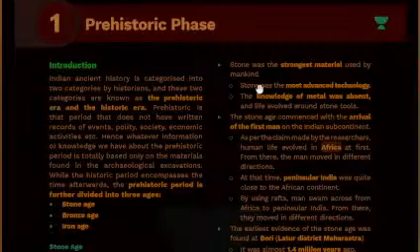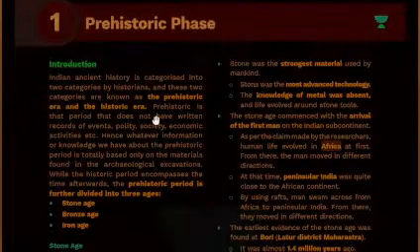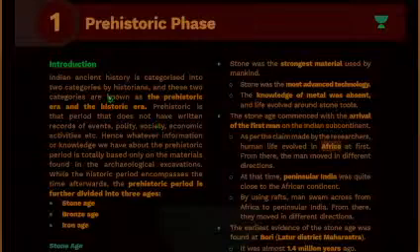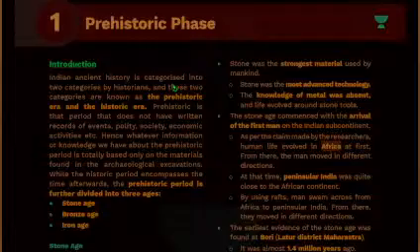Prehistoric phase. Indian ancient history is categorized into two categories, known as the prehistoric era and the historic era. Prehistory is that period that does not have written record of the events, politics, society, economy, activity, etc.